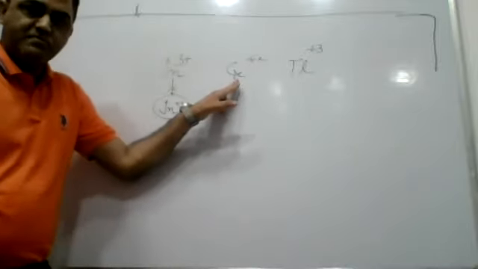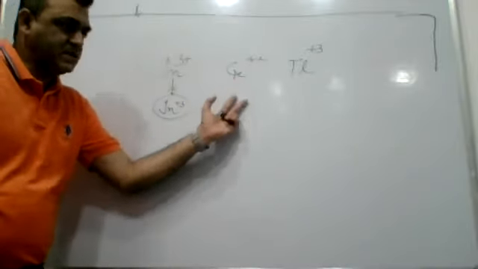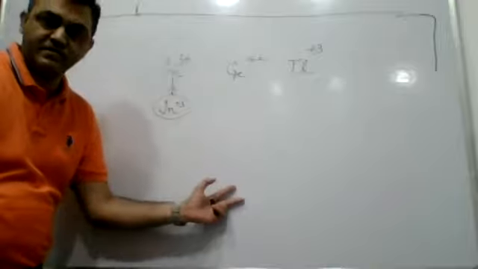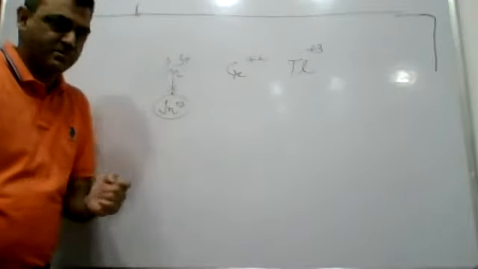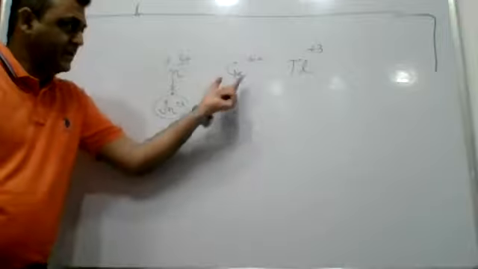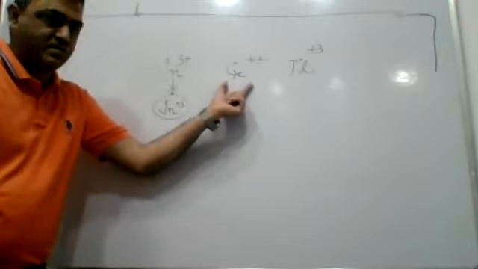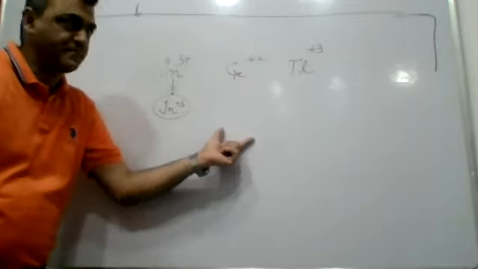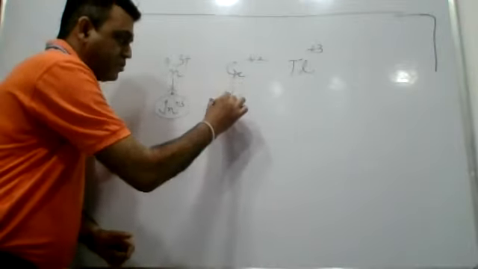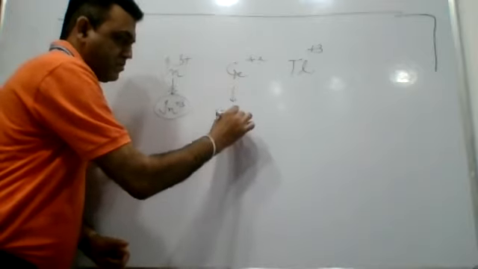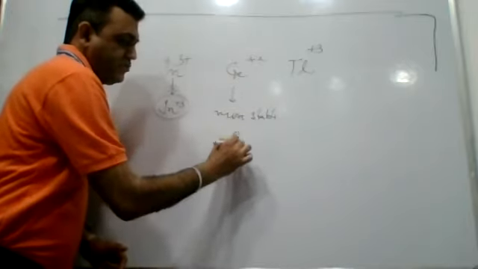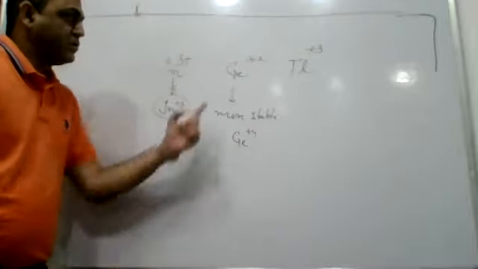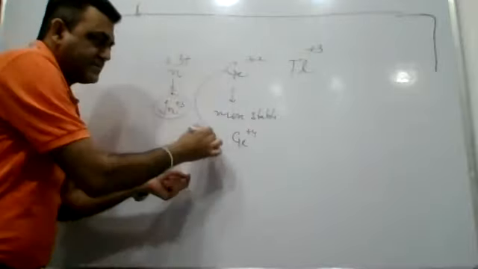Germanium is an element of the carbon family: carbon, silicon, germanium, tin, and lead. Germanium is the third element. It doesn't show any inert pair effect; in this family, it is shown by lead. Germanium is more stable in oxidation state +4, so it will readily get oxidized.